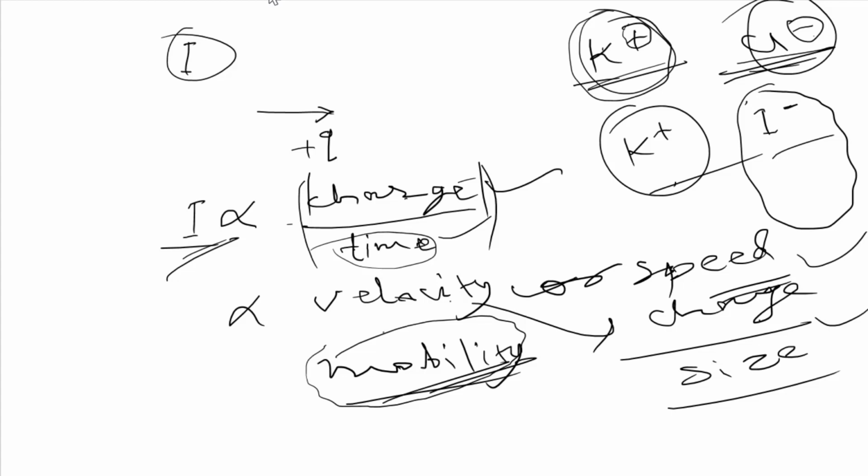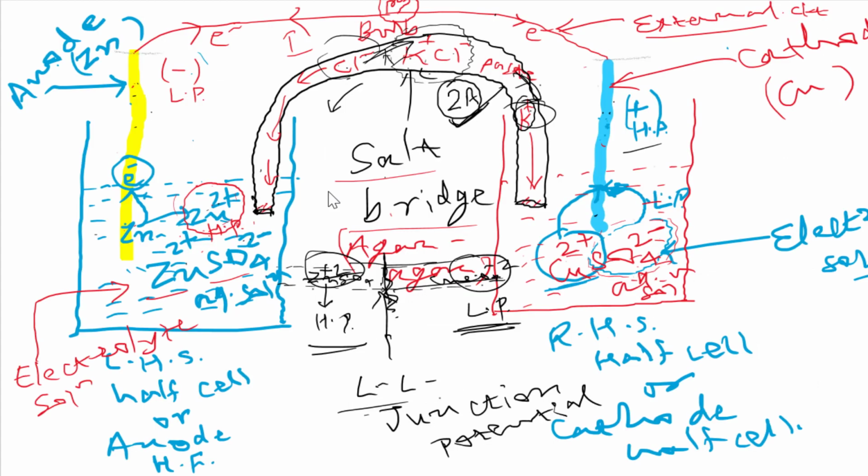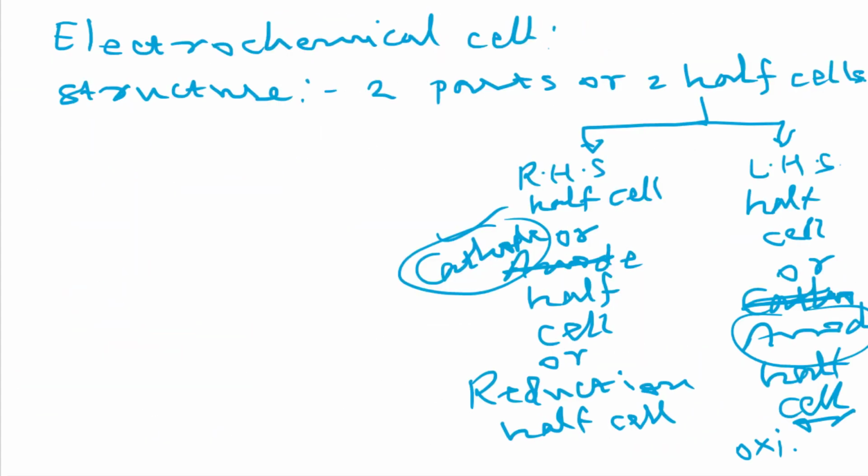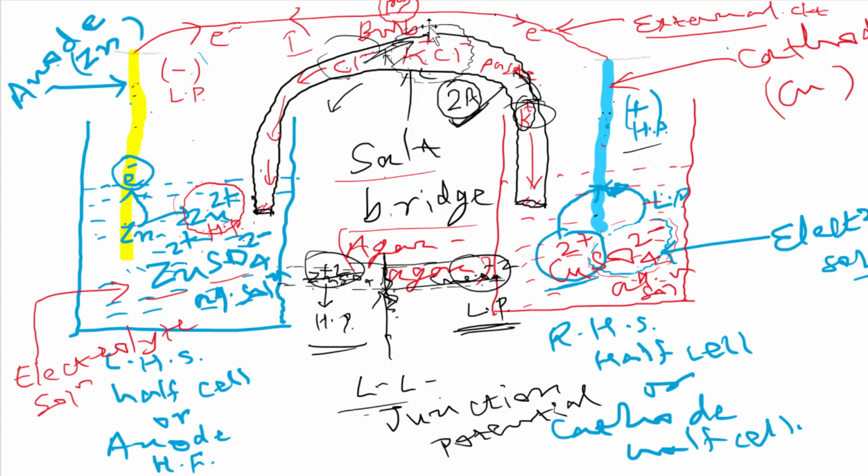So now we are coming back to this cell, and here we are using KCl. K plus and Cl minus actually have equal charge and equal size, so there will be equal mobility and equal transport number. Okay, so now we are taking this example for explaining this thing.